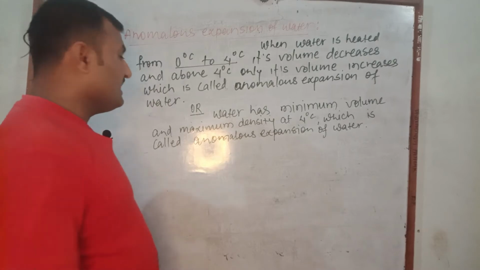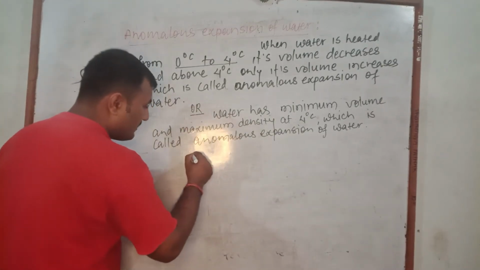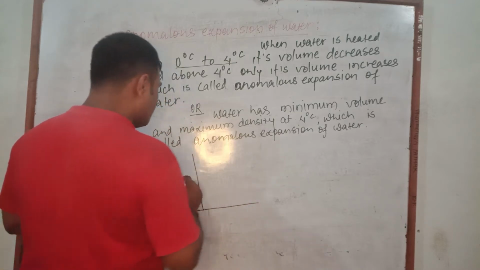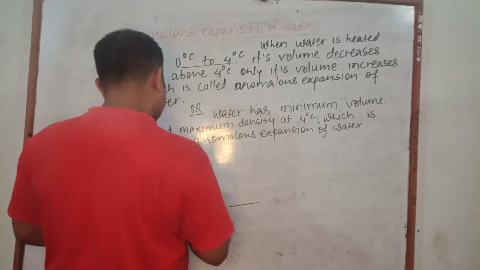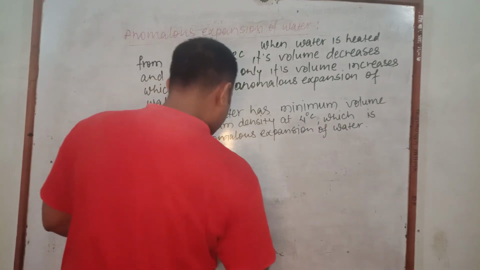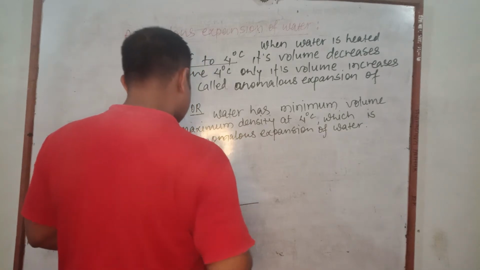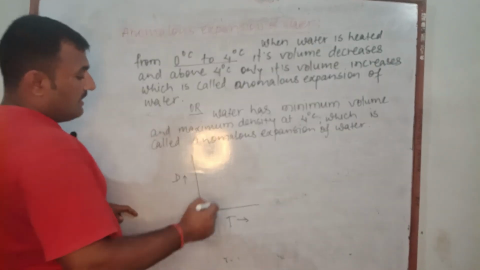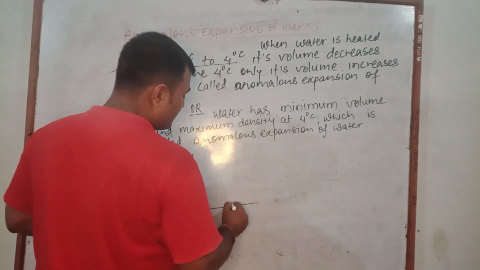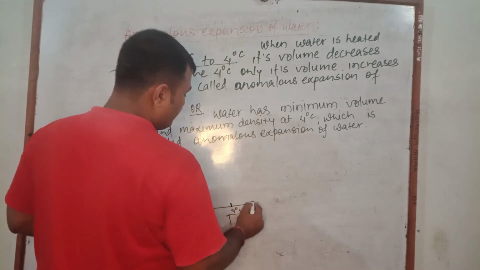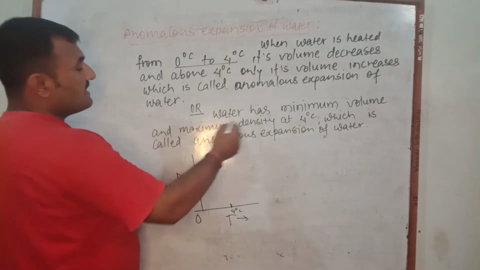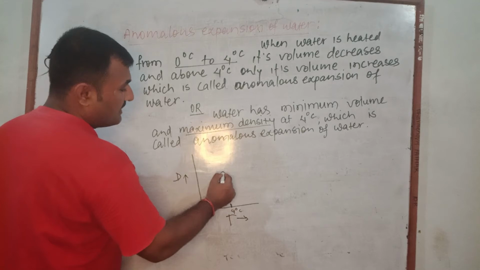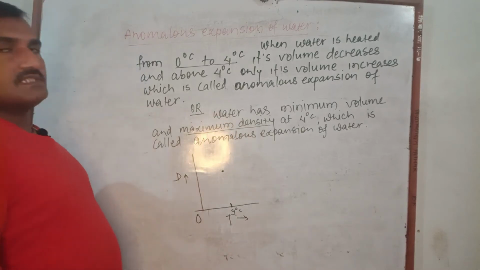We can explain this expansion from a graph. Here we consider density and temperature. Density increases along one axis, and temperature increases along the other from the origin. We consider the temperature 4 degrees Celsius. At 4 degrees Celsius, water has maximum density.